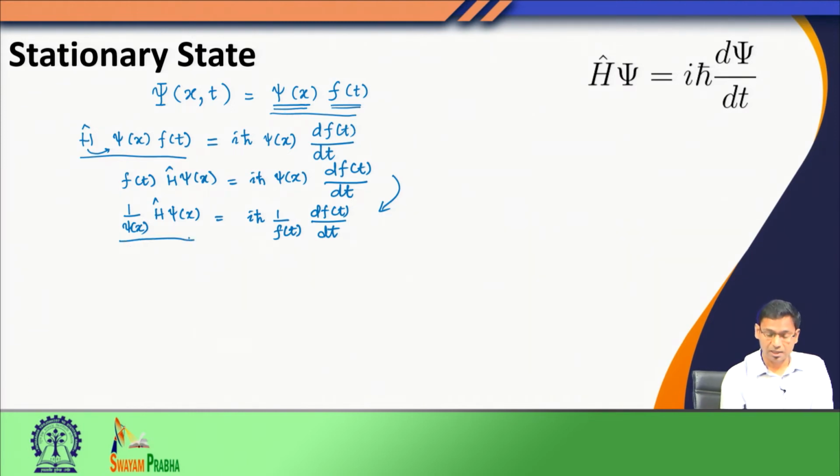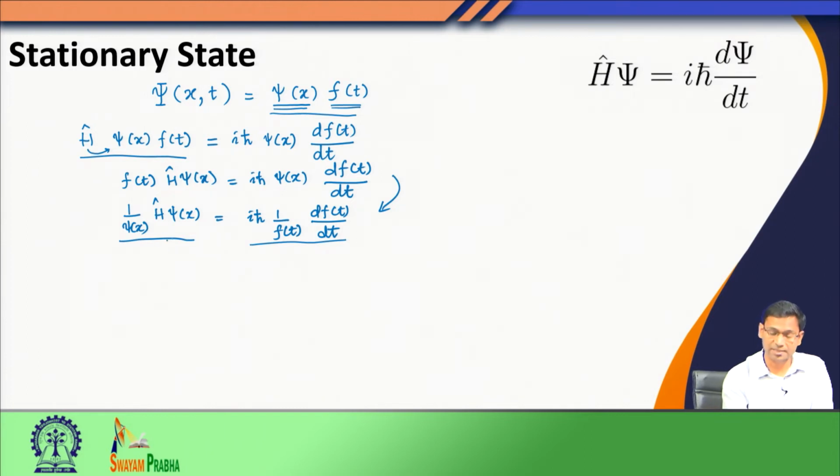Now, you see I have some terms in the left hand side of the equation, some in the right hand side. The terms in the left hand side depend only on space, or x, and in the right hand side I see functions which depend only on t. So, the left hand side has x dependence, the right hand side has t dependence, and both are equal.